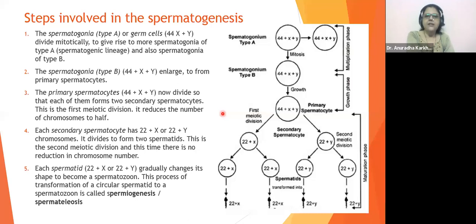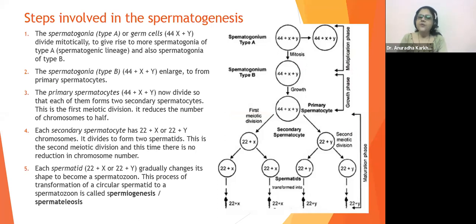That means suppose there are 1000 spermatogonia type A cells, right? They will undergo mitosis to form double the number of spermatogonia type A, and also spermatogonia of type B. Now, what is this type A and what is this type B? If you don't understand this particular thing, the whole story ahead will go over your head. So we have to put this whole story into our head.